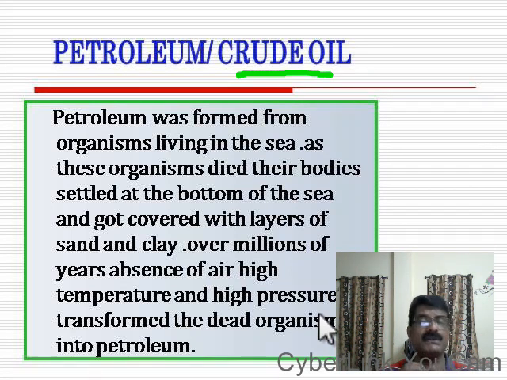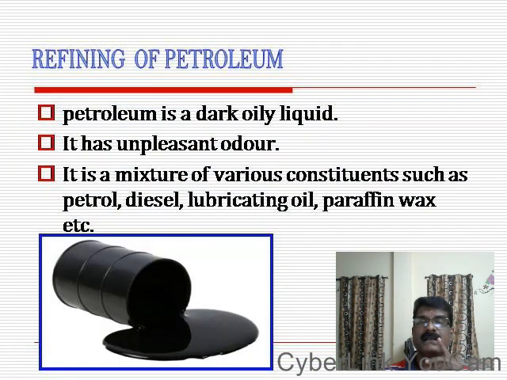Crude oil is actually an impure form of oil. It's a mixture of petrol, diesel, kerosene, LPG. Everything is mixed together and it is impure. If you want to get petrol, diesel, etc., we need to purify this petroleum or crude oil. After purification or refining only we will get different products. So what do you mean by refining of petroleum?